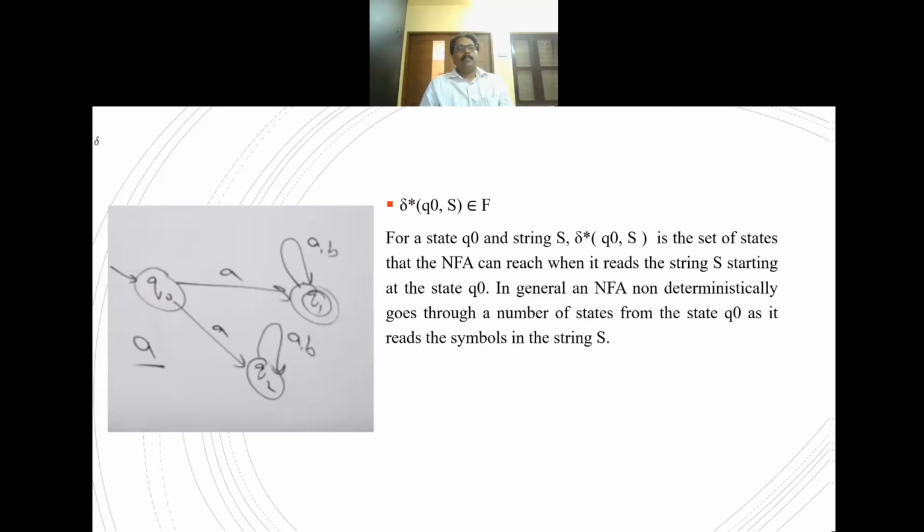For a language over alphabet A, from q0 to q1, there exists a path. The complete string will be read there. So it is the set of states which the finite automata can reach when it reads the string s starting at the state q0. Generally, we can say that a non-deterministic finite automata non-deterministically goes through a number of states from q0 to the final state as it reads the symbols in the string. While reading a symbol, it goes to the next state and finally it reaches the final state.